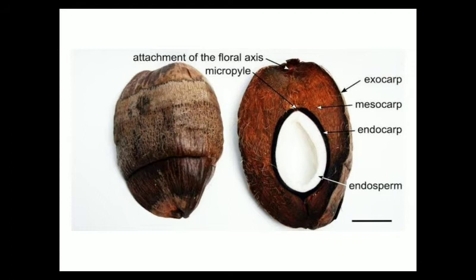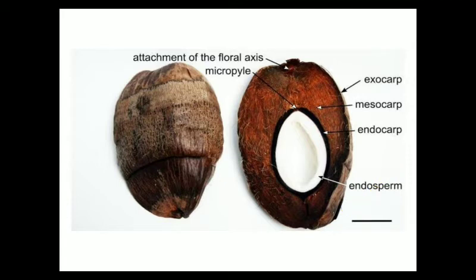So in coconut also we can see that the pericarp is divided into three different parts: the epicarp, which is known here as exocarp, the middle part of the pericarp known as mesocarp, and the endocarp. So this outer plain structure is known as exocarp or epicarp. The middle fibrous structure is known as mesocarp, and this hard stony structure is known as endocarp. And inside the endocarp, the endosperm is the edible part.